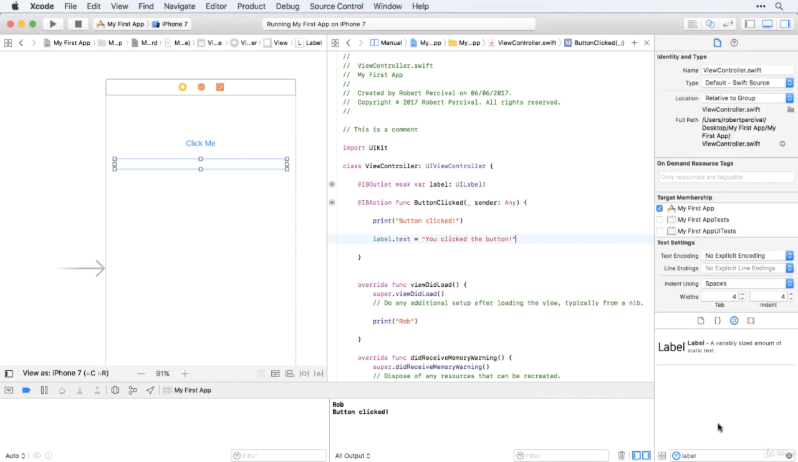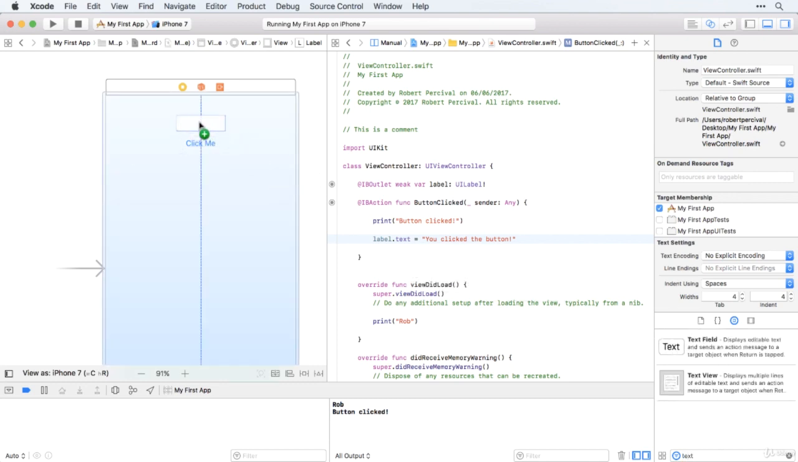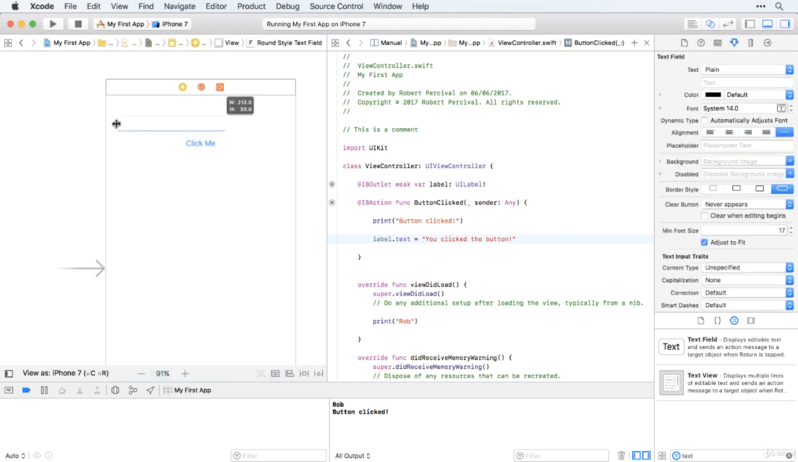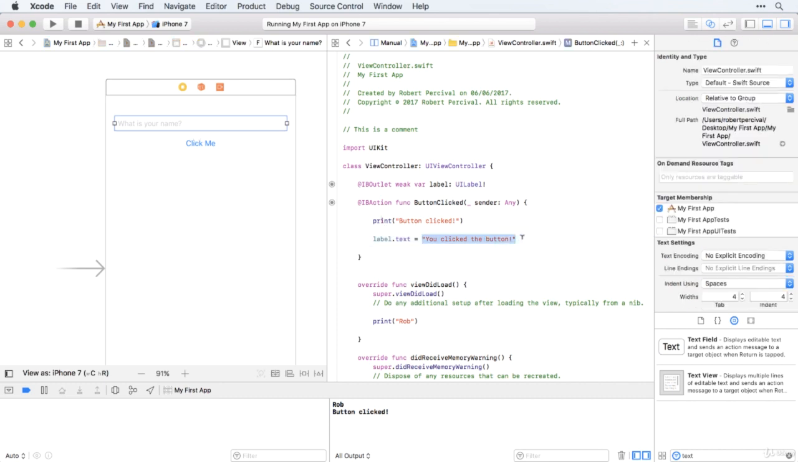So to do that, we need a text field. So let's add one of those in. Here we go. I'm going to pop it up there. And essentially, I'm going to ask the user their name. So in there, I'm going to say, what is your name? And all we want is for the user's name to appear in the label. So instead of having the label text being "you clicked the button," we want it to be the user's name.